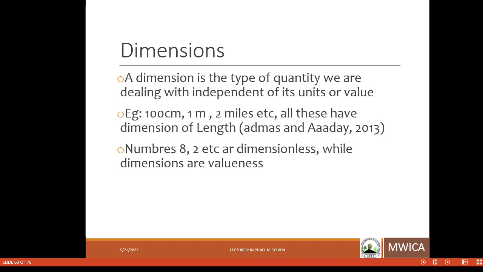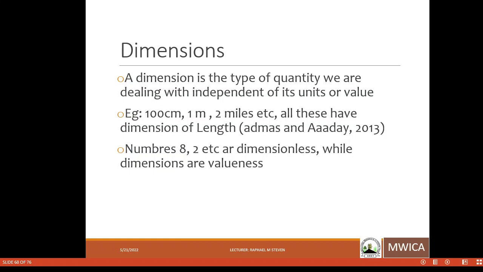If you are looking at, let's say, time, and you have 20 milliseconds, then another one is saying 1 hour, all these are dimensions of time. They are measuring a particular quantity, which is time. So regardless of what the units are or what the value is, you look at a particular kind of dimension.